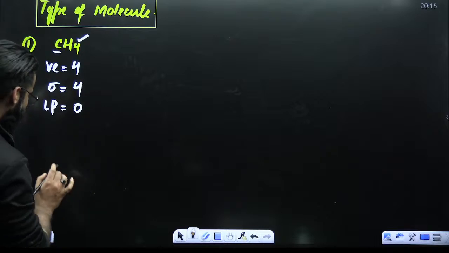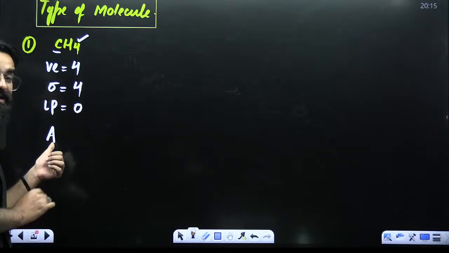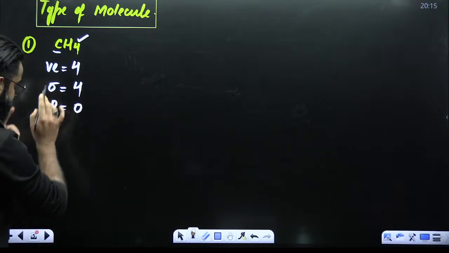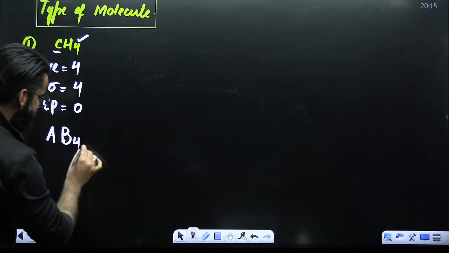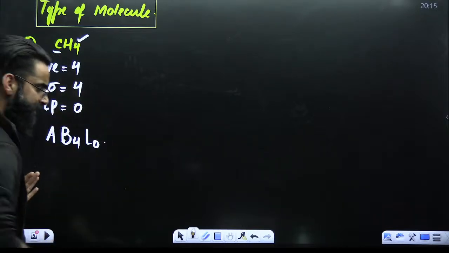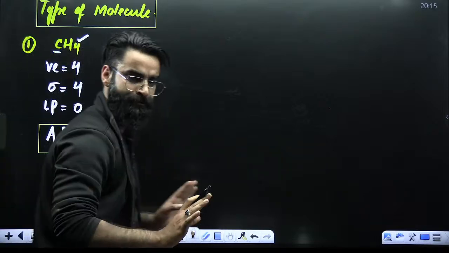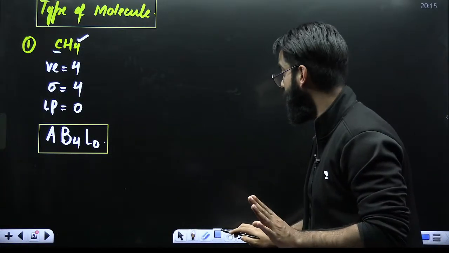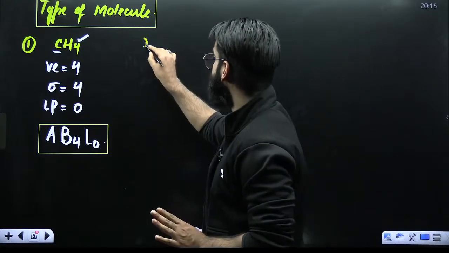If I ask you what is going to be the type of the molecule, you'll write like this. A is your central atom, which is your carbon here. How many sigma bonds is it forming? 4. So I'll write B4. How many lone pairs does the central atom have? 0 lone pairs. So the type of the molecule here is simply going to be AB4L0. This is how you check the type of the molecule. I'm just talking about the type of the molecule right now. Let me take a few more examples.